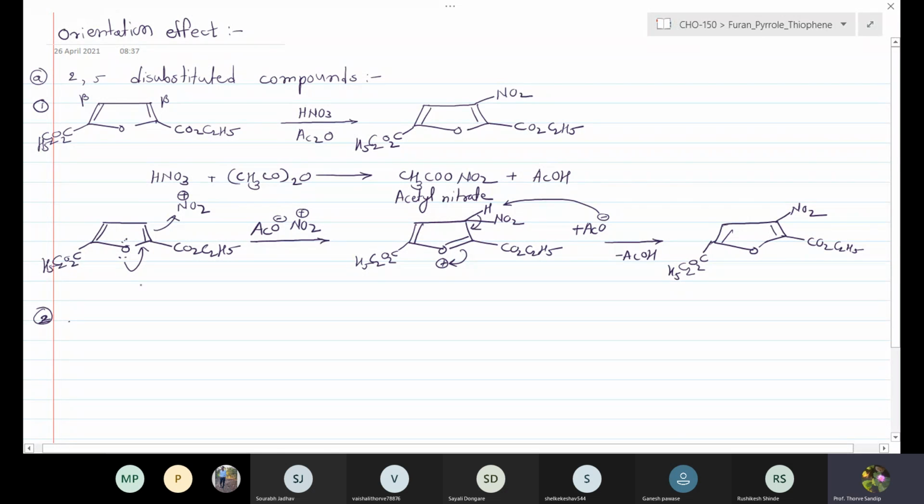Now consider the second example. Suppose the reaction is carried out with a 2,5 disubstituted furan derivative, but now both the groups are different. Suppose the nitration is carried out with the acetyl nitrate. On one side the amide group is present, and on the other side is the ester group.